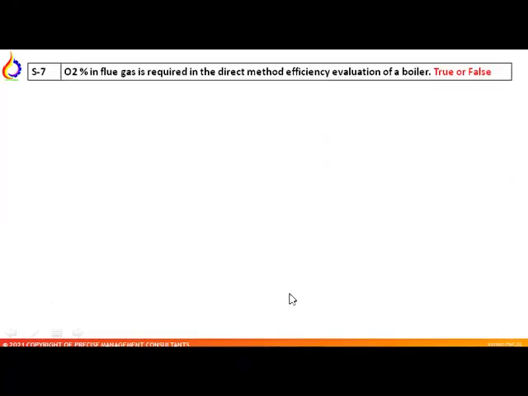Now, question number 7. O2 in the flue gas is required in the direct method efficiency evaluation of the boiler. True or false? Answer is false, because O2 is not required in the direct method. It is required in the indirect method.